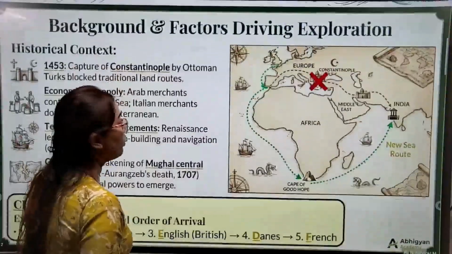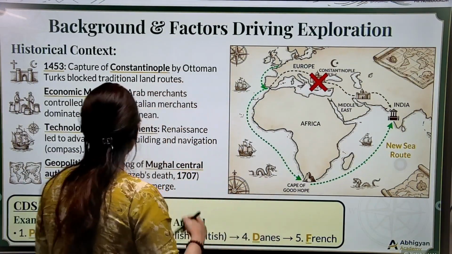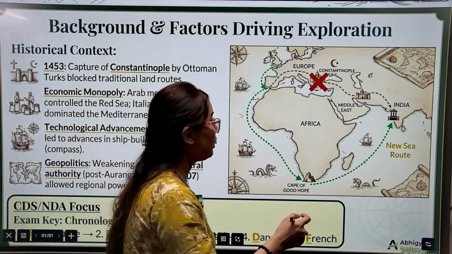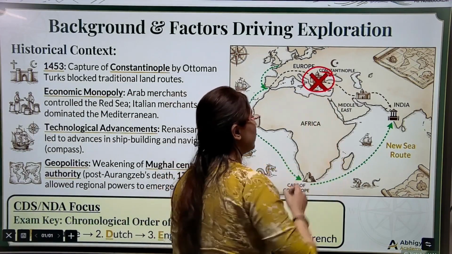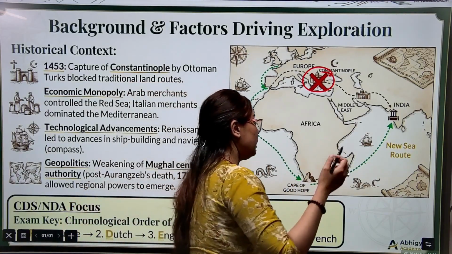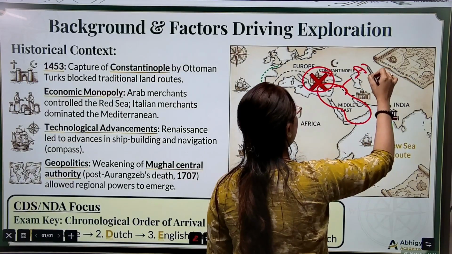There was a fall of Constantinople, and there was a rise of the Arabian powers. There was a decline of the Constantinople Empire of Turkey and the other parties, and there was the rise of the Arabs.